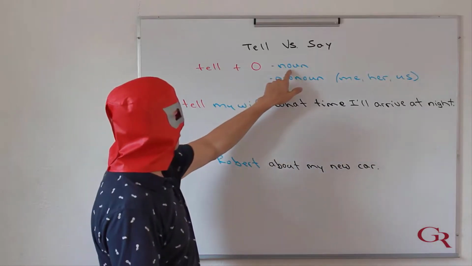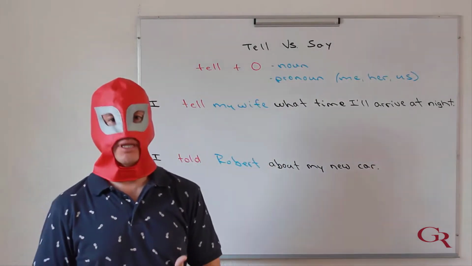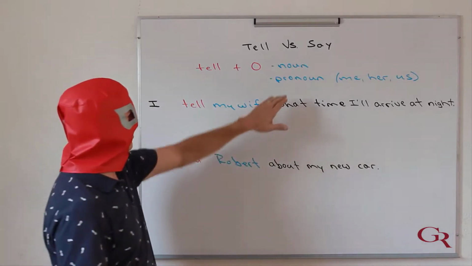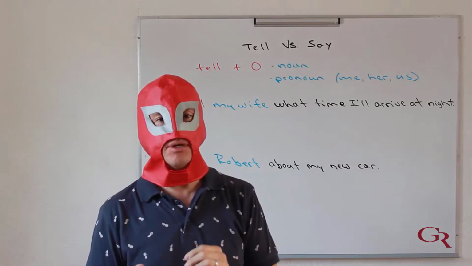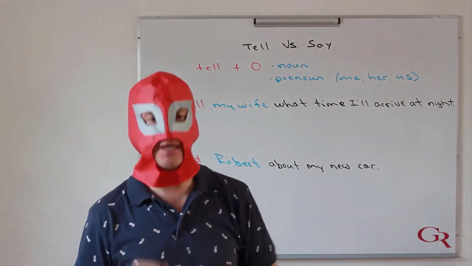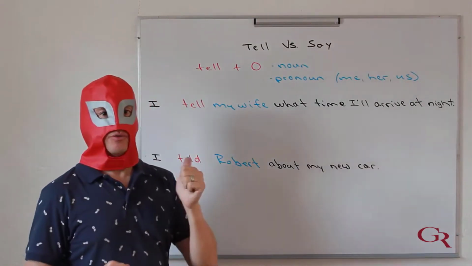Okay, let's just remember, what is a noun? A person, a place, or a thing. What's a pronoun? A pronoun is a word we use instead of saying the specific name for a person, a place, or a thing. Okay, let's take a look at our first example.